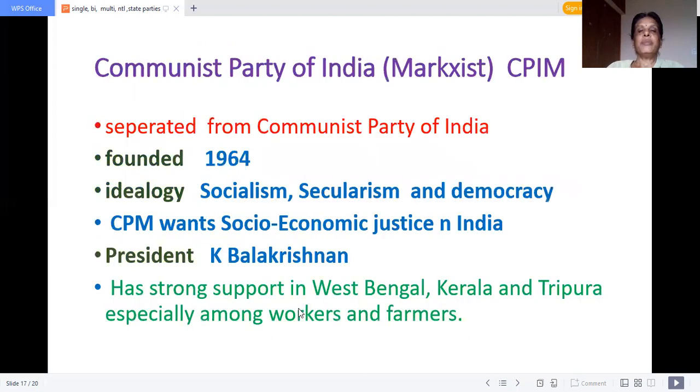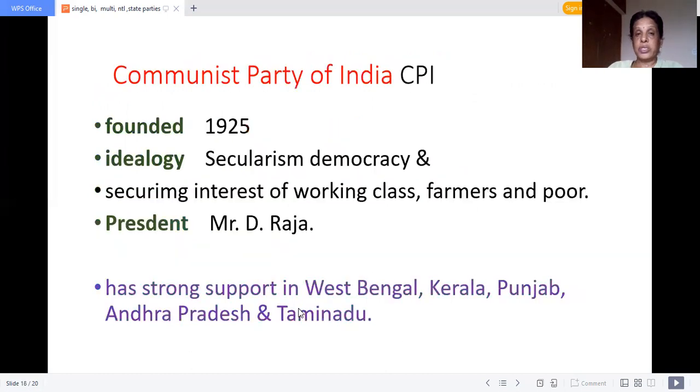Okay. Now, Communist Party of India. It was founded in 1925. So in seniority, it may be the second oldest party after Congress. Founded in 1925, ideology is secularism, democracy and securing the interest of the working class. Communist Party will always take care of workers and laborers.